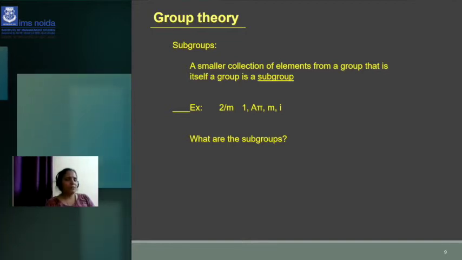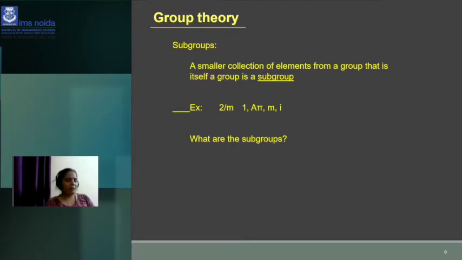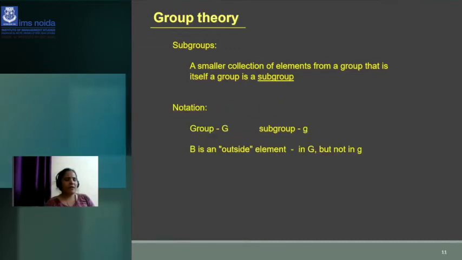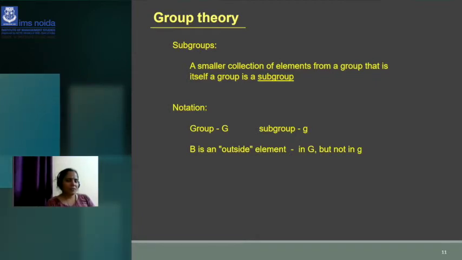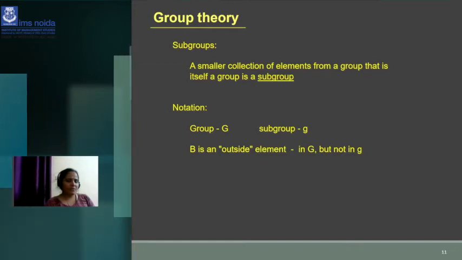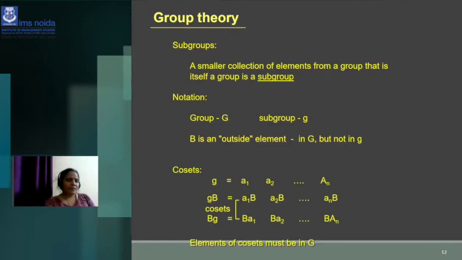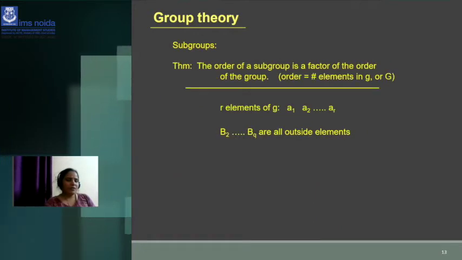So this is about 2 by m, 1, a by m, I. So these are known as subgroups. The capital group is G, the subgroup is g, and B is an outside element in G but not in g. So this is about the subgroups.